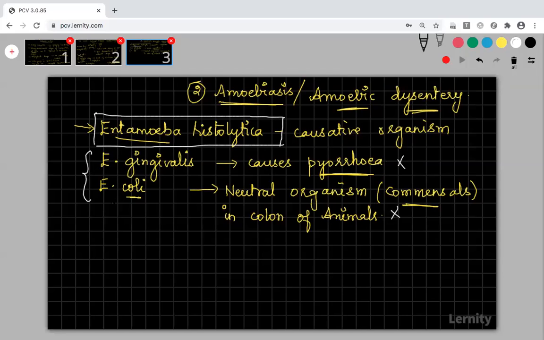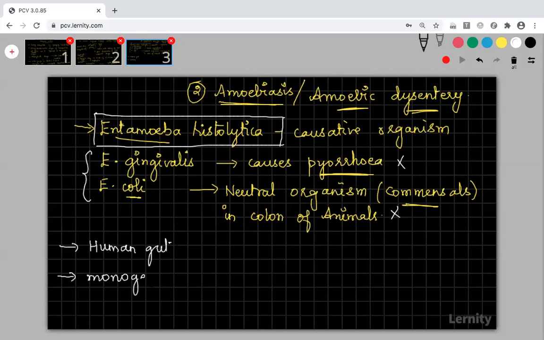Right. Now, this Entamoeba histolytica, what is this organism? This organism will be present in our human gut. You know what we mean by gut? It is the alimentary canal. And this parasite is said to be a monogenetic parasite.